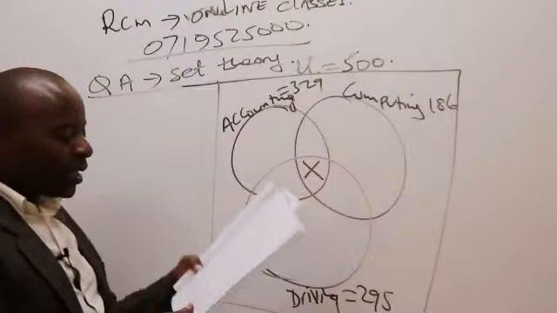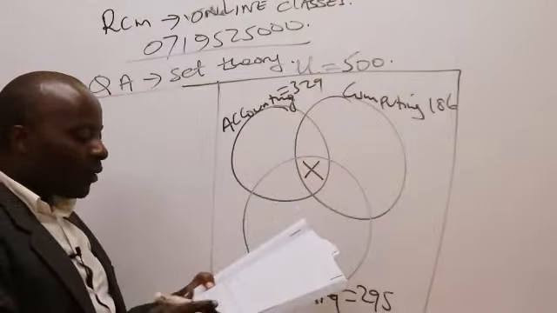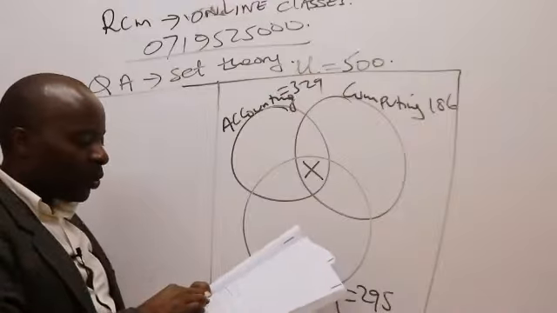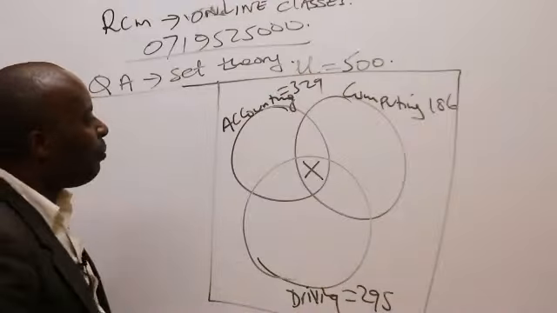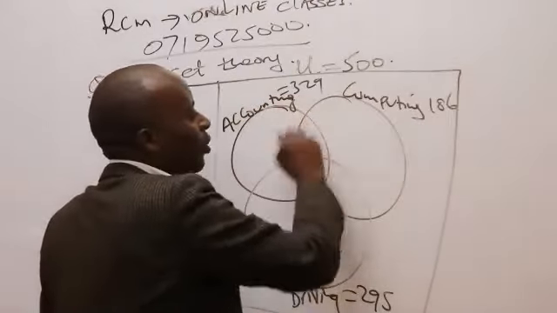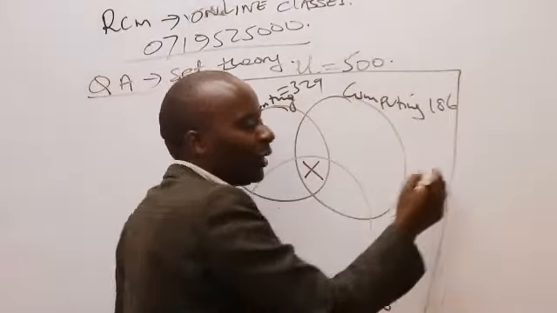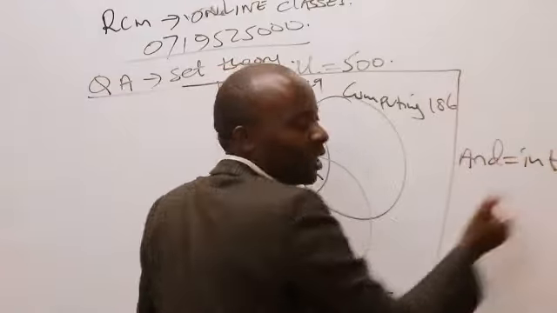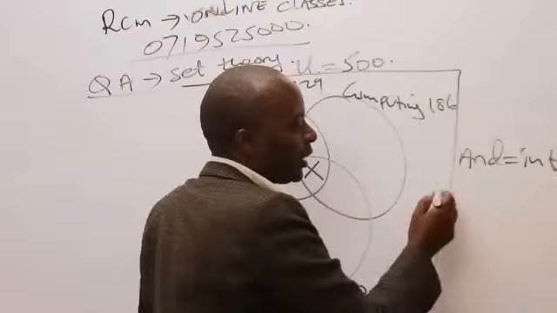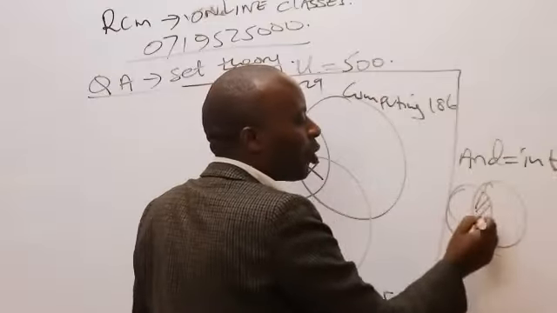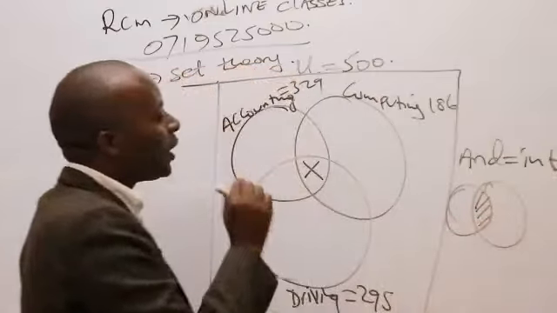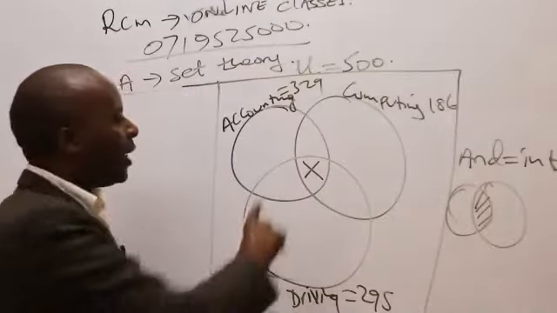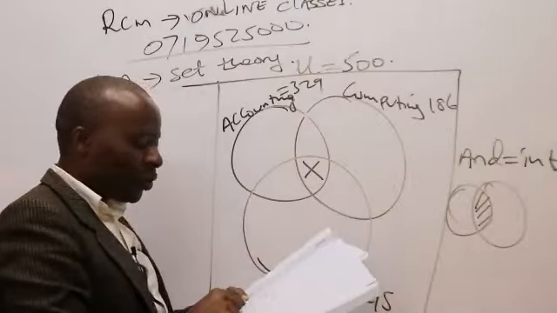Once I do that, I'll start looking for the 'and' parts. I'll start with 83 students who are undertaking both accounting and computing. I know that 'and' stands for intersection, so the entire intersection of accounting and computing is 83.